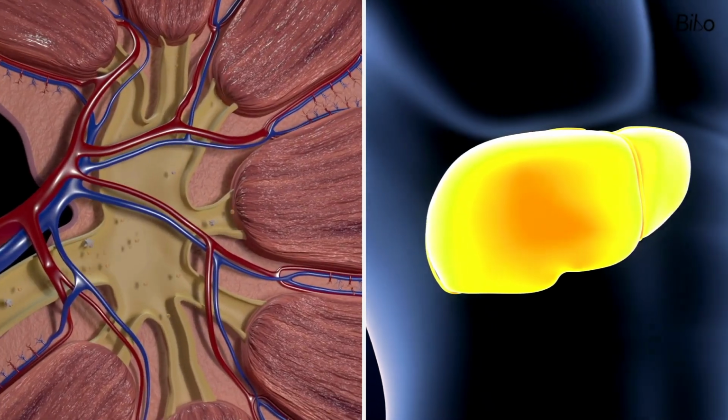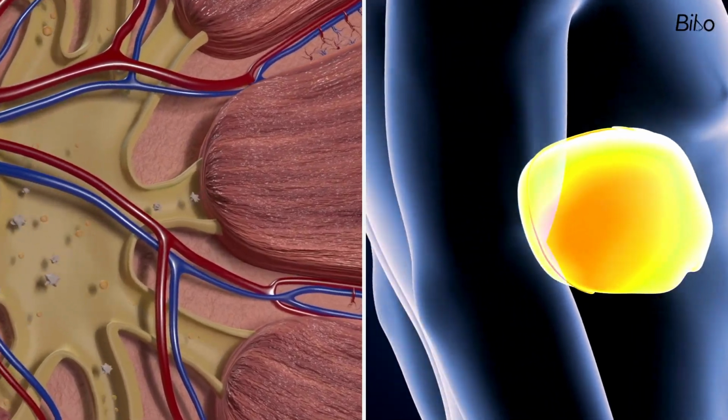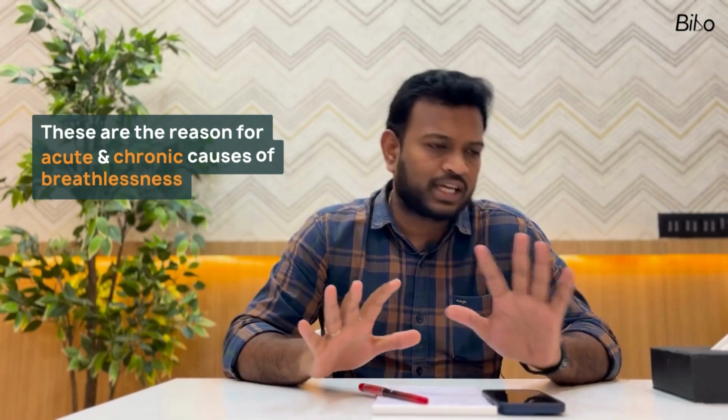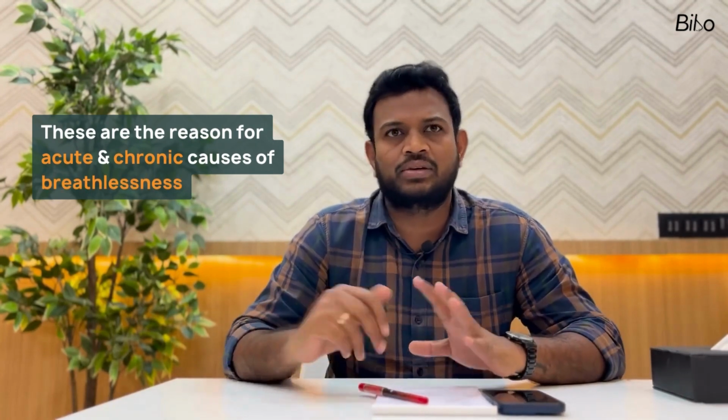And then comes kidney failure, and liver failure. These are conditions usually seen with chronic breathlessness, because there is an organ failure. They usually tend to go into severe grade of breathlessness, and with treatment go back to normal, MMRC grade 0 or grade 1. Then over a period of time the fluid will again reaccumulate, and again they will reach MMRC grade 3, grade 4. So these are the most common acute causes and chronic causes of breathlessness.